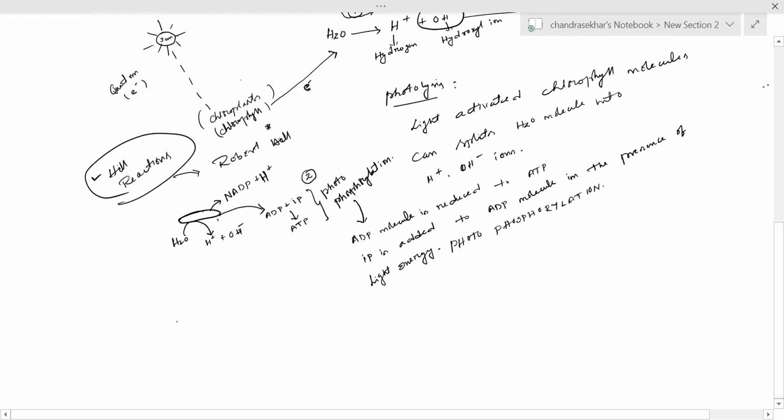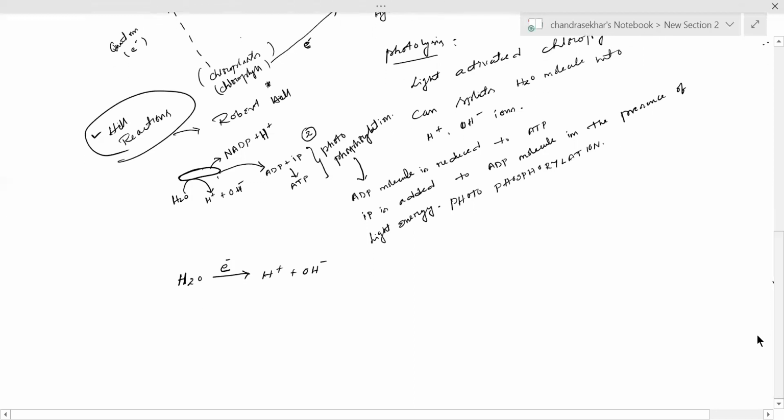Let's summarize the light reaction in photosynthesis. The light activated chlorophyll molecule splits water molecule into H plus and OH minus ions, means hydrogen and hydroxyl ions. This is the first step of light reactions, called photolysis.